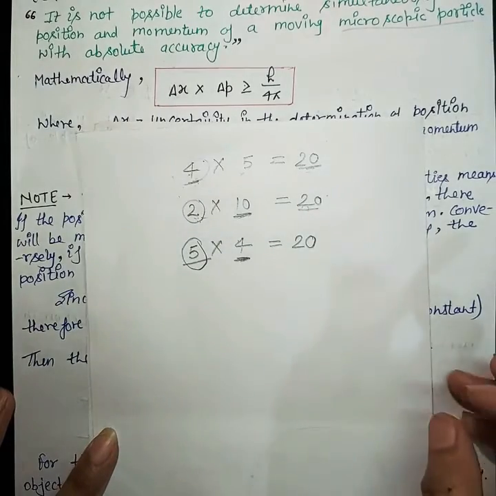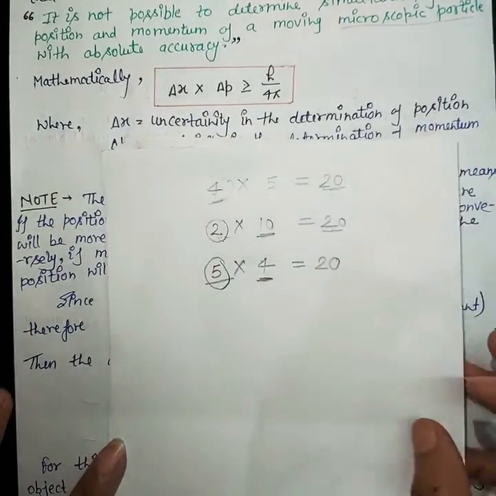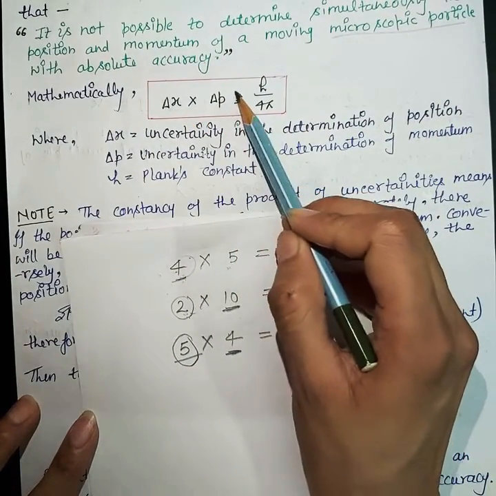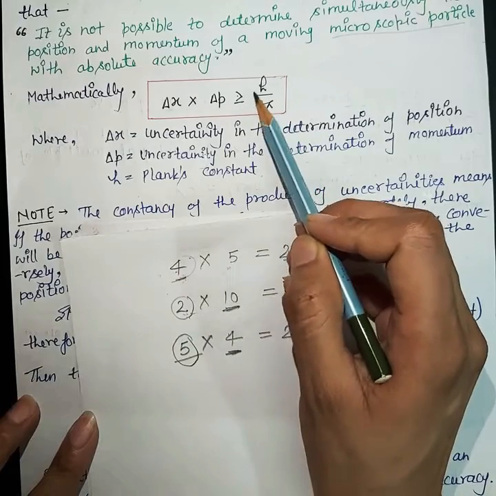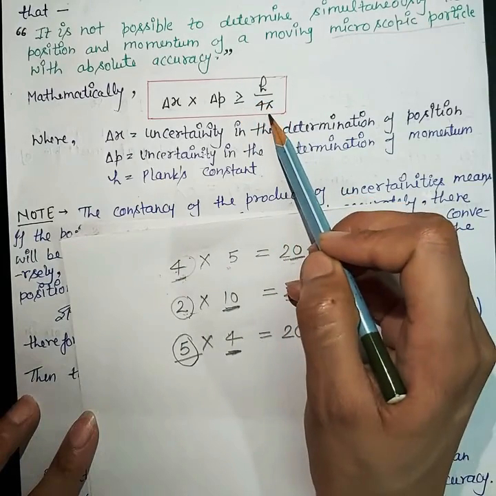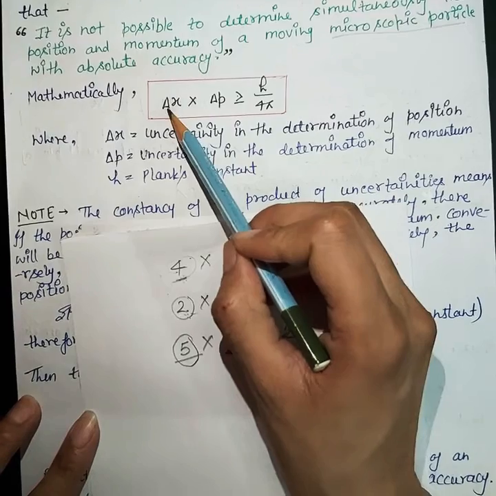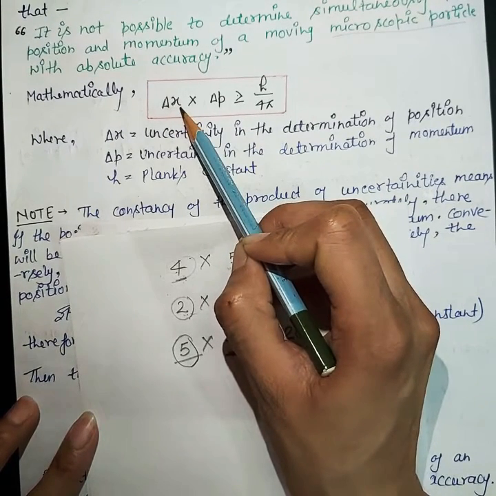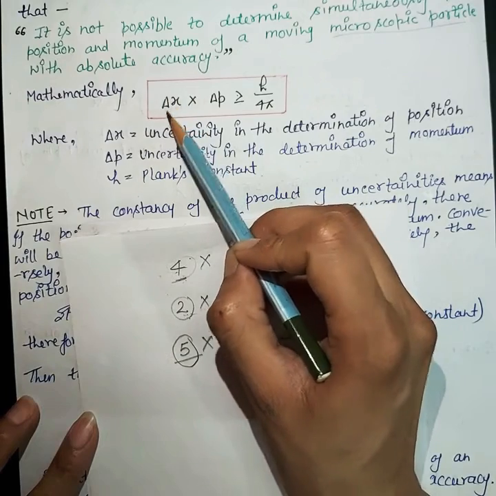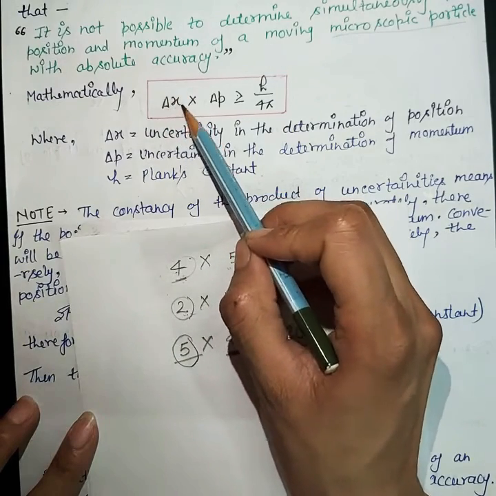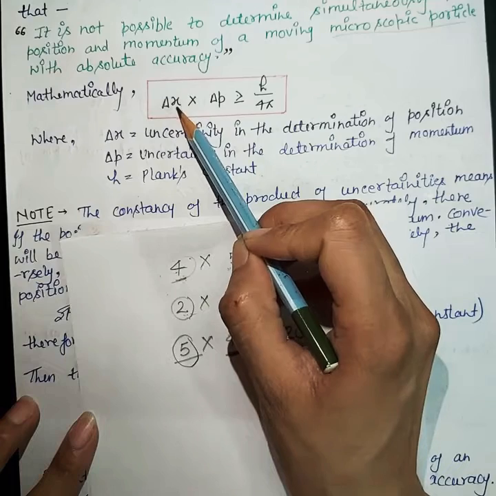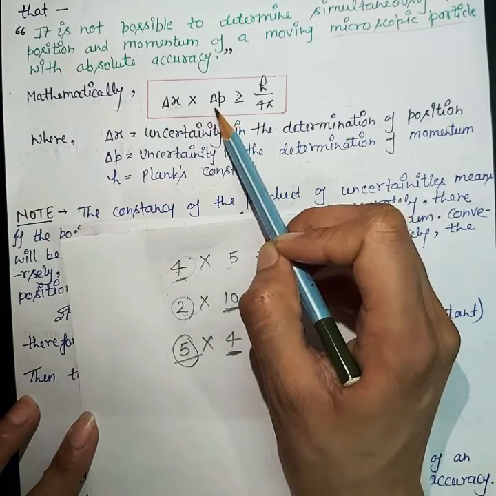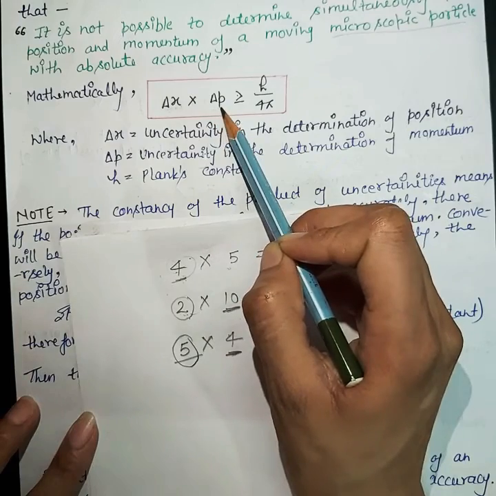Okay, so similarly, in this formula, delta x into delta p greater than or equal to h over 4 pi, if delta x, which is the uncertainty in the determination of position, is less, it means we are measuring the position more accurately. Then delta p will be large, which means the uncertainty in the momentum will be large.